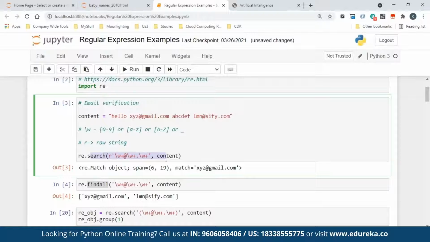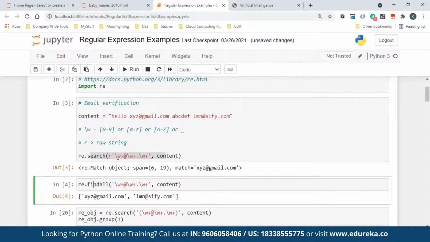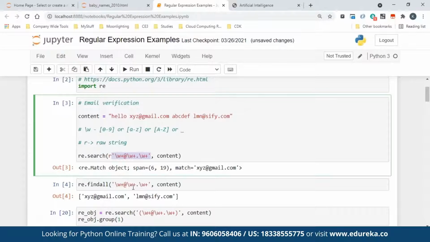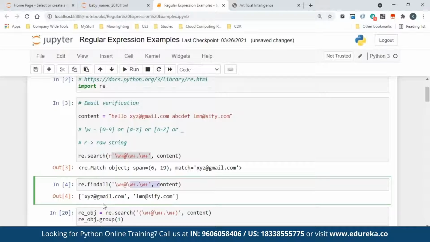But if you really care how many times it is there and you want to get all the matches, your answer is findall. All you need to do is just copy the same string as it is and give it. Findall will work. Here you can see it is giving me all the matches. Simple. So you see how simple it is. You can easily search what you want, and you can easily get all the ones you want, right?